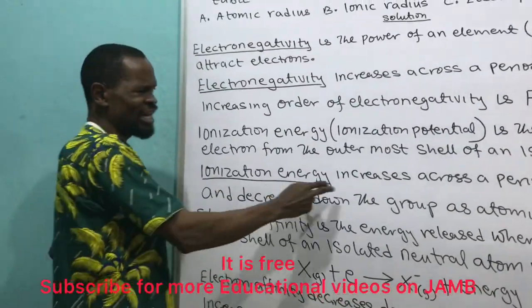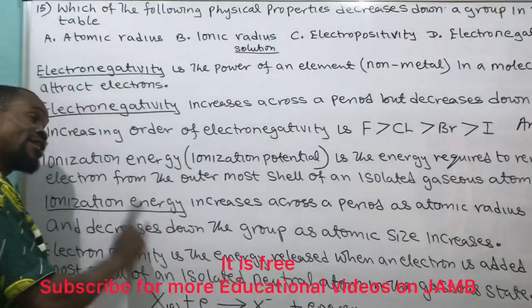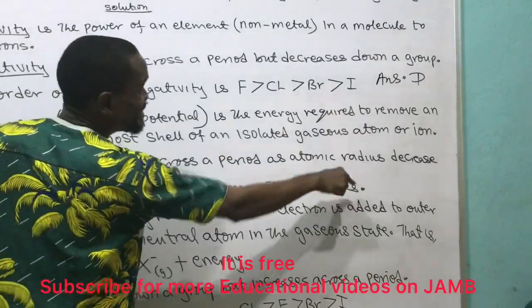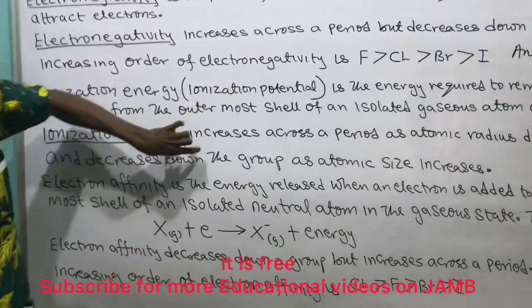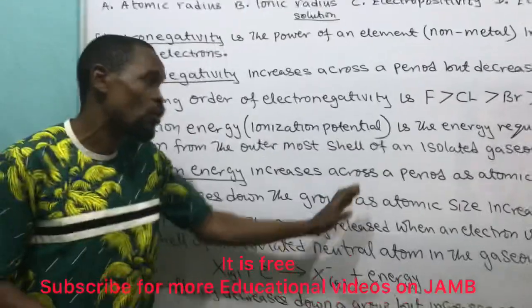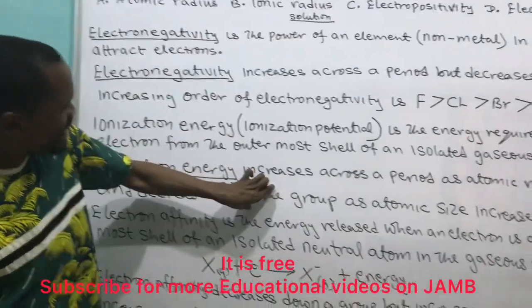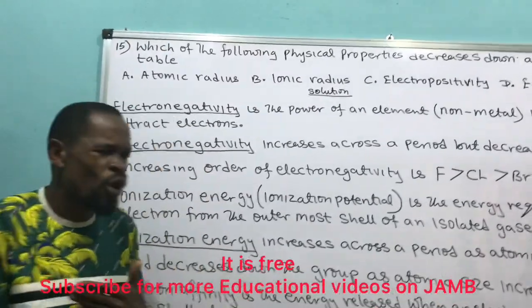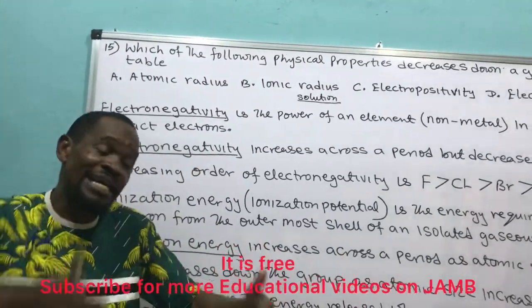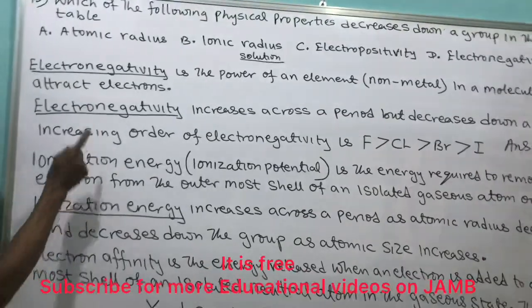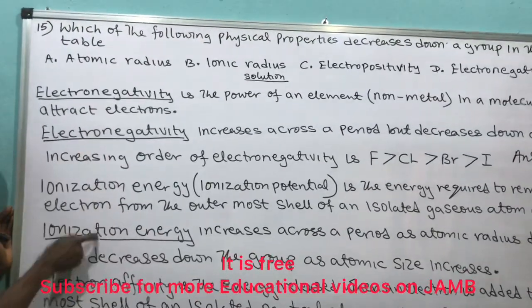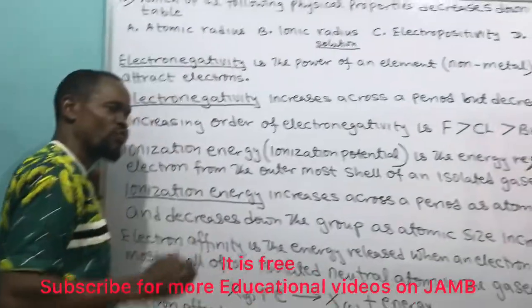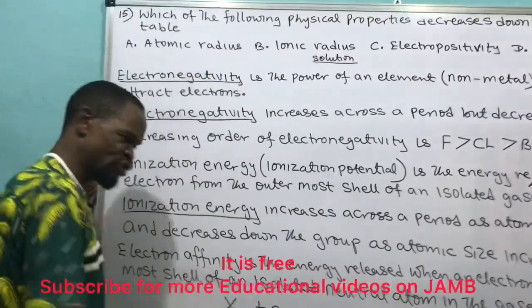We say ionization energy increases across the period, but also decreases down the group. You will now see that ionization energy decreases down the group and increases across the period. That means ionization energy and electronegativity have the same properties: increasing across the period and decreasing down the group. Ionization energy and electronegativity have the same properties of increasing across the period and decreasing down the group.